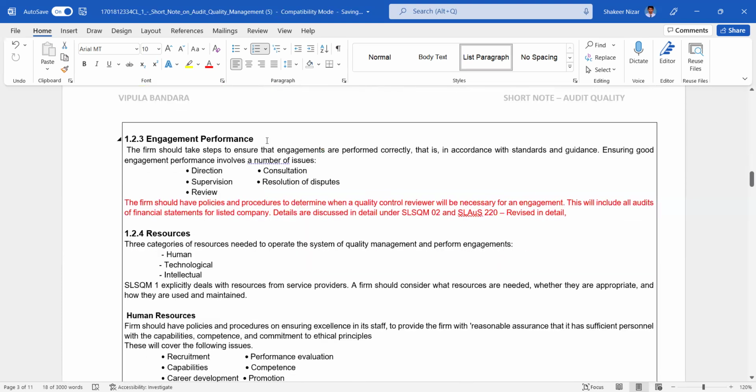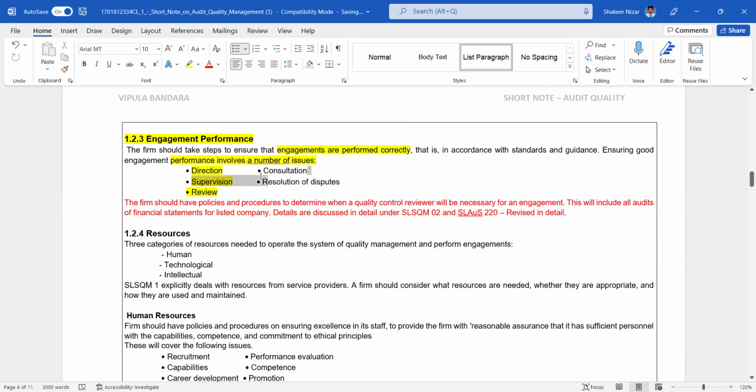The engagement performance is important. The firm should take steps to ensure that engagements are performed correctly, that is, in accordance with the standards and guidance. Ensuring good engagement performance involves direction, the need to direct, supervisors. That's why you have a supervisor, and the need to review. The supervisor reviews your work, the managers review the supervisors' work, and the senior managers are reviewing.